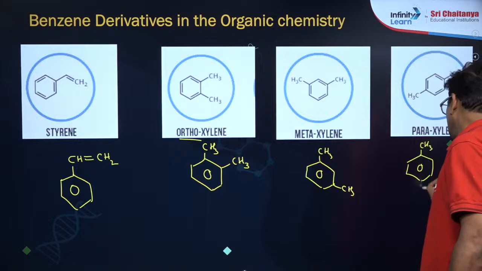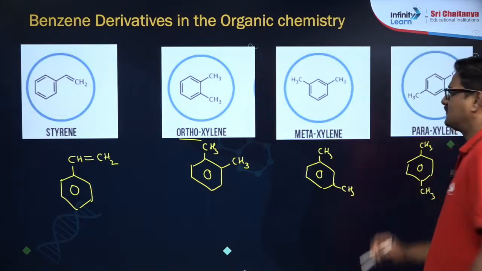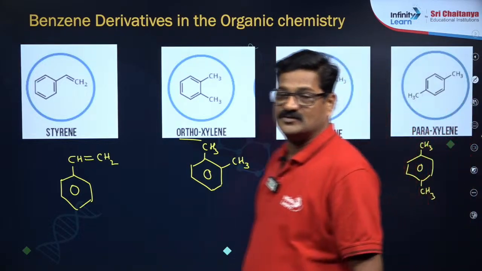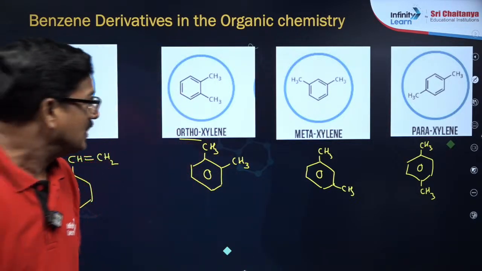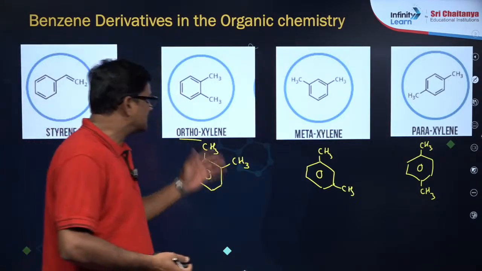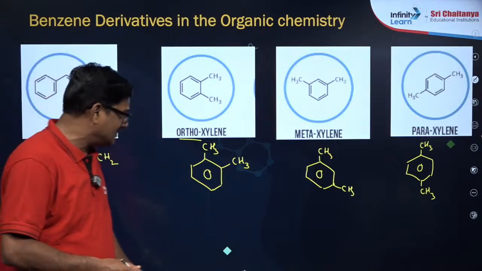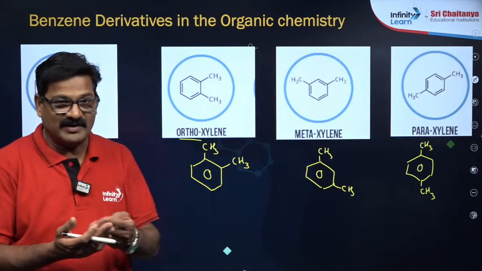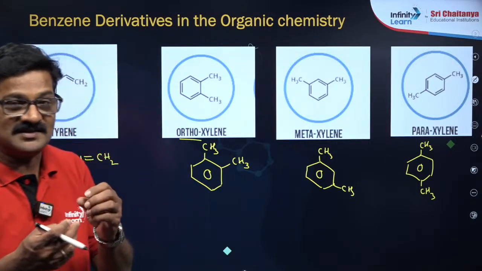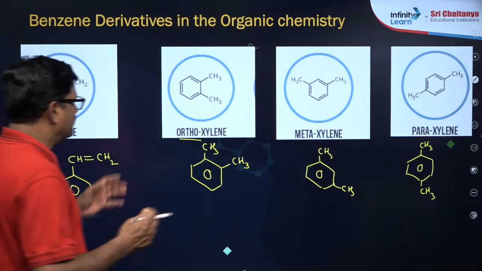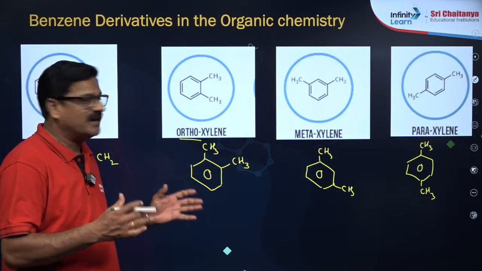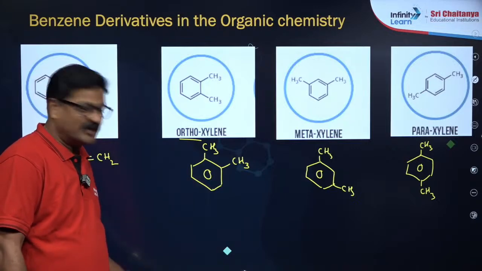These are all aromatic compounds which have benzene as a ring in them, so they are called benzenoid aromatic compounds. This is orthoxylene. Xylene is used as a liquid to clean the lens in the camera, right? So optical instruments are also cleaned using this xylene. Okay, coming to the next,